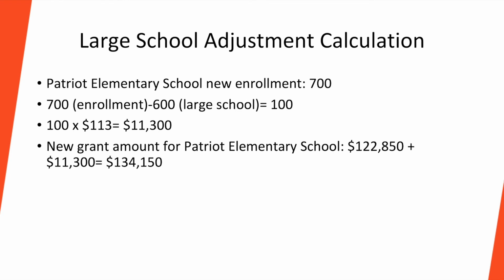For example, if an elementary school has 700 students enrolled in the school, that is 100 students over the large school definition. So we would multiply 100 by $113, which means the site is eligible to receive an additional $11,300 over the legislative cap.